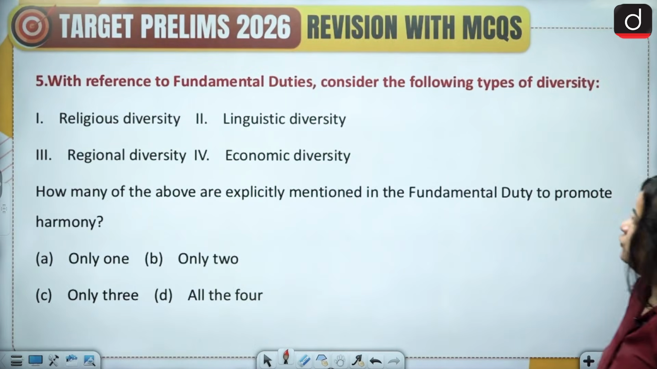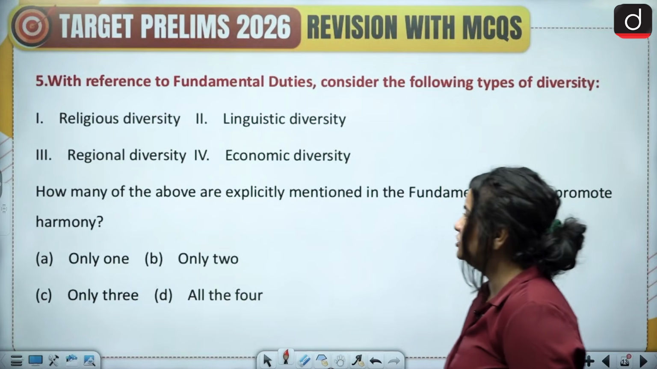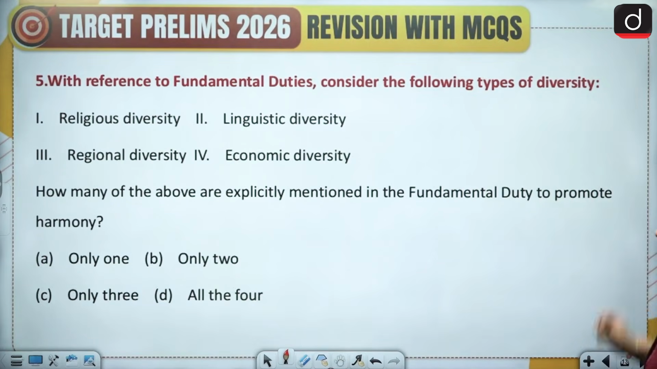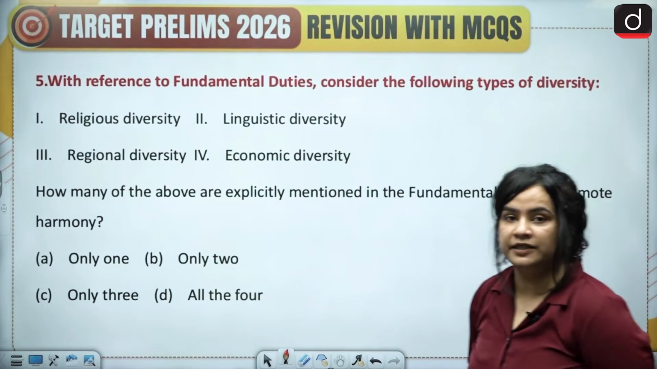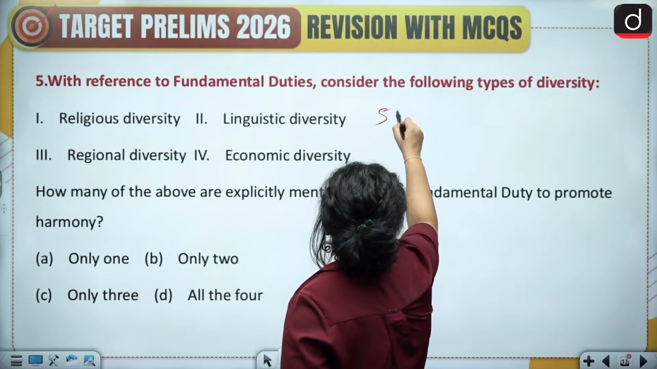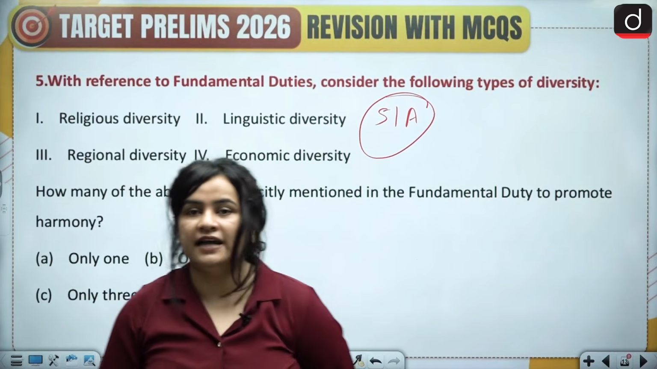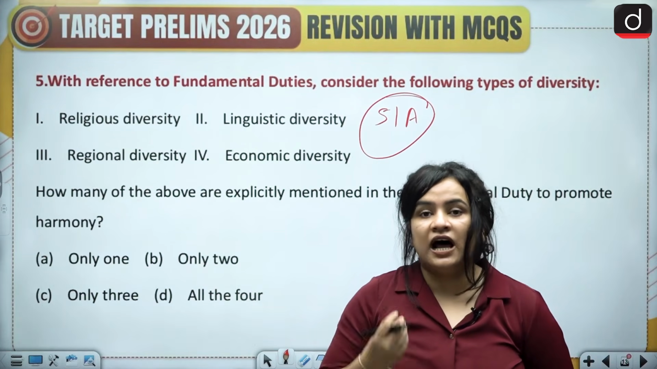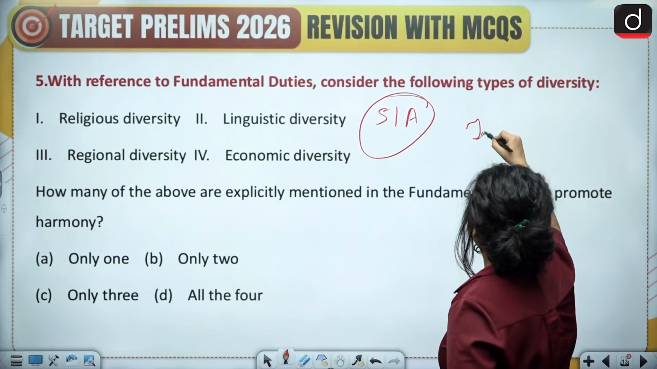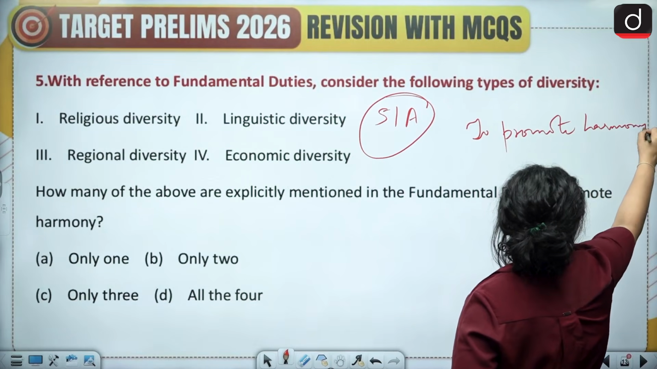Fifth question, with reference to fundamental duties, consider the following types of diversity. 1, religious diversity. 2nd, linguistic diversity. 3rd, regional diversity. And 4th, economic diversity. How many of the above are explicitly mentioned in the fundamental duty to promote harmony? So we discussed already that fundamental duties are contained in Article 51A of the Constitution. And amongst various fundamental duties, there is one which asks the citizens to promote harmony and the spirit of brotherhood among the citizens.